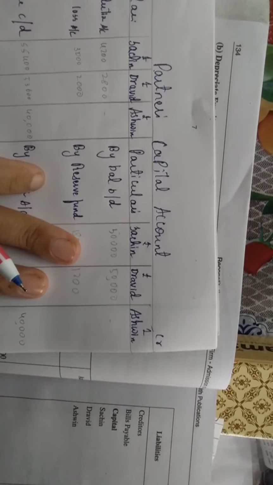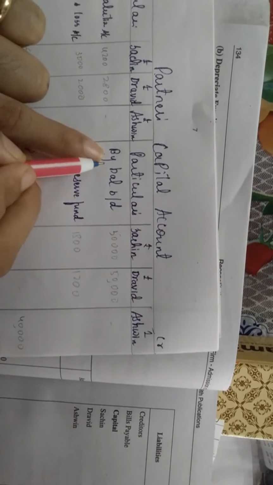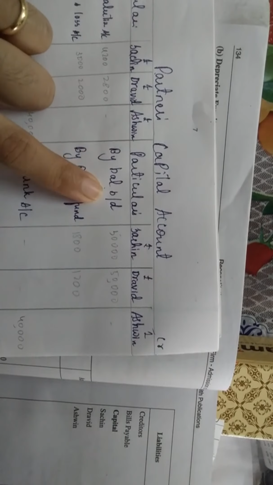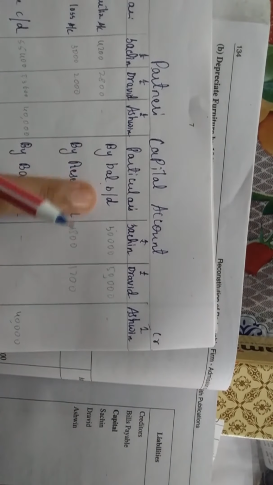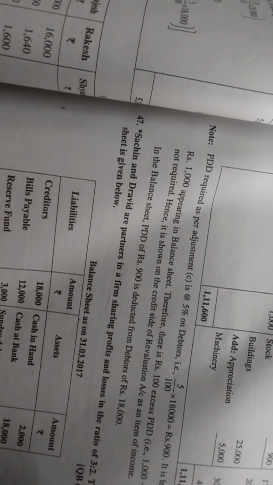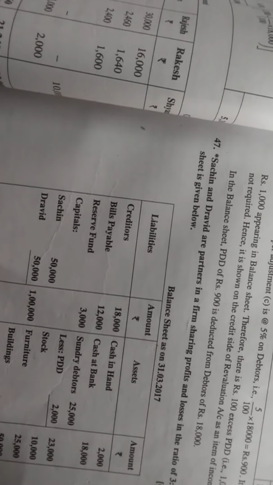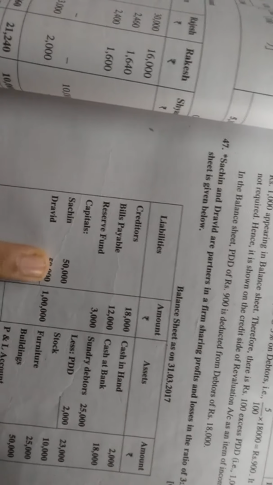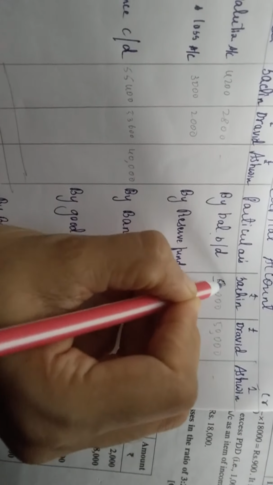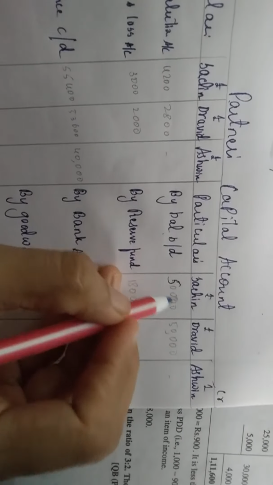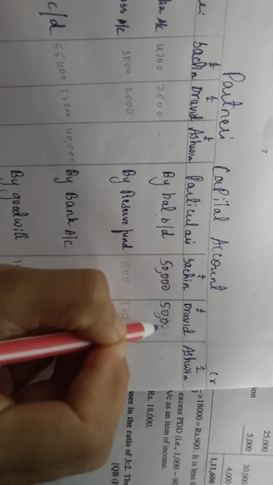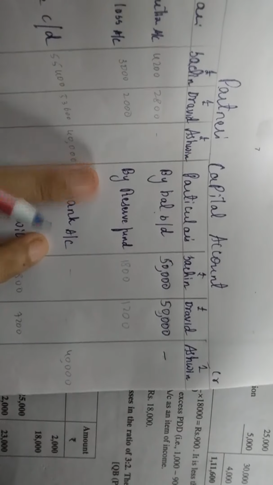First step, I have always told you, is by balance brought down. Same problem, by balance brought down. How will you write? What is the amount? This, 50,000. Write it. So I'm writing, see, 50,000, isn't it?